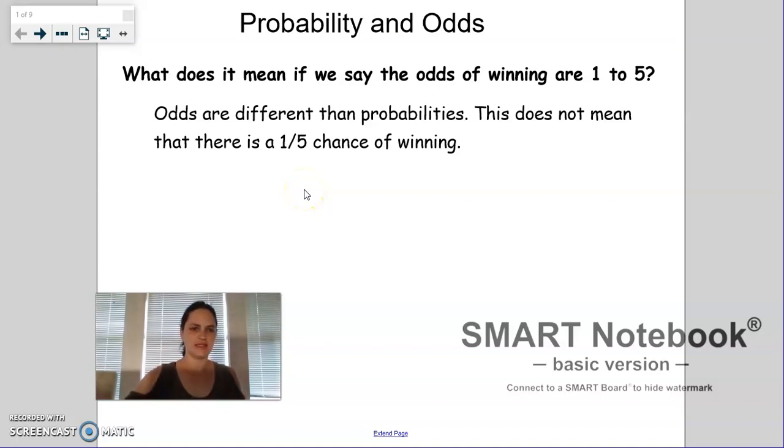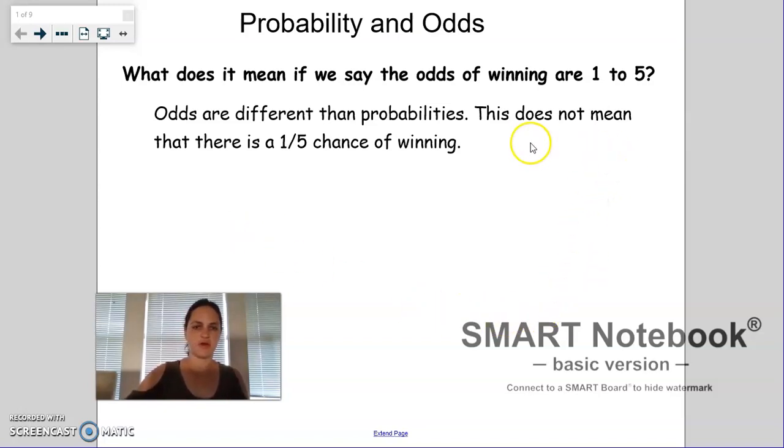Hi guys, today's lesson is on probability and odds. We've already talked a good bit about probability, probability being the ratio of the chances of winning or something happening over the total. But now we're going to talk about odds, which are slightly different.